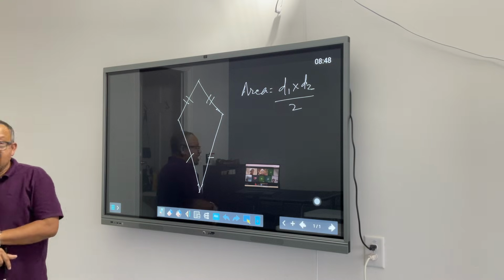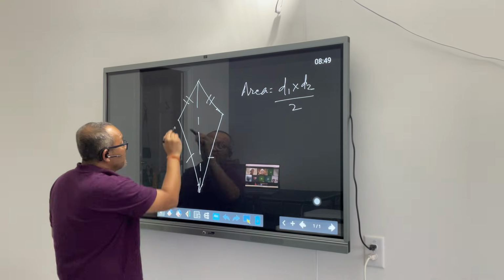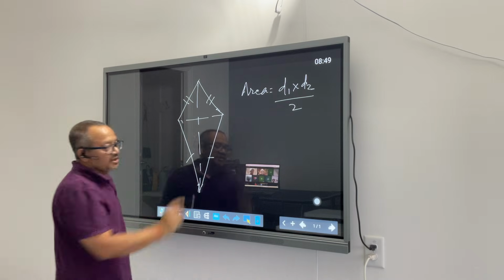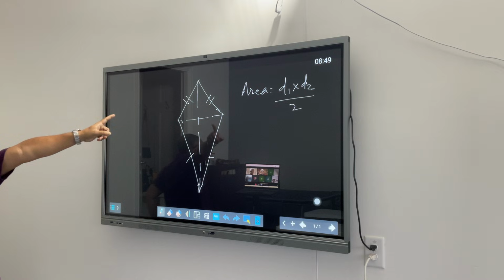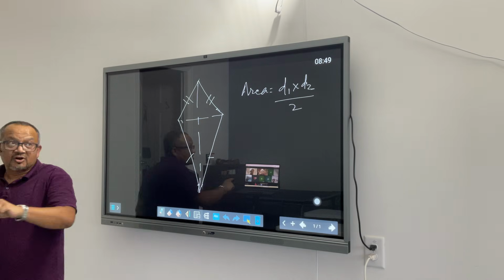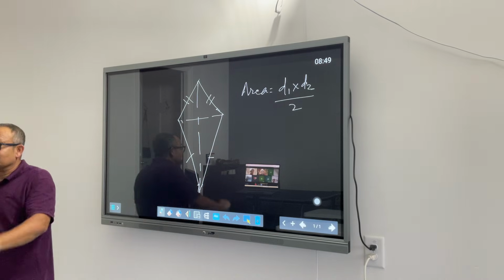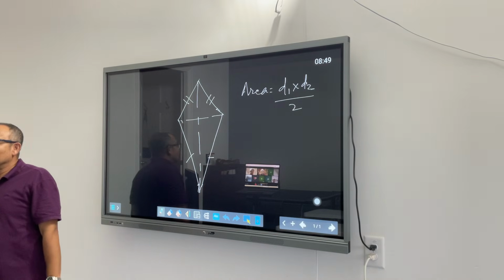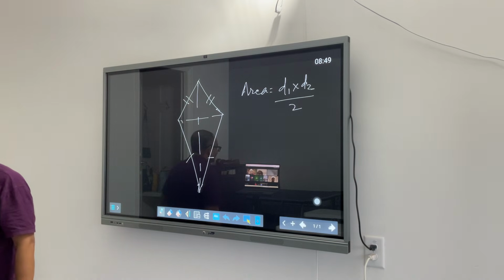Other property. Hernode is having a good day today. She gave me the answer for the area of a kite, and that was the right answer. The second answer you gave me was that they are perpendicular bisectors. I will just skip the word bisector. No, I said they're not perpendicular bisectors. Then you are having a very good day. Your answers are spot on.